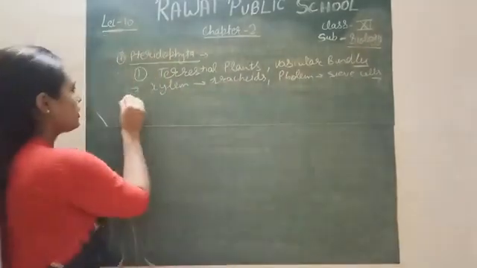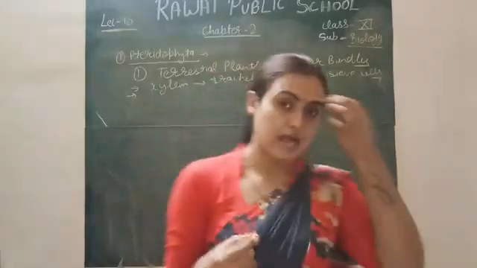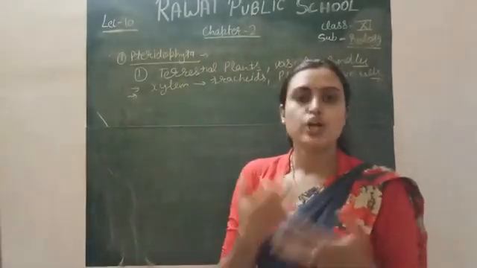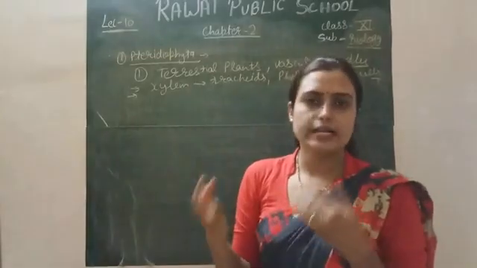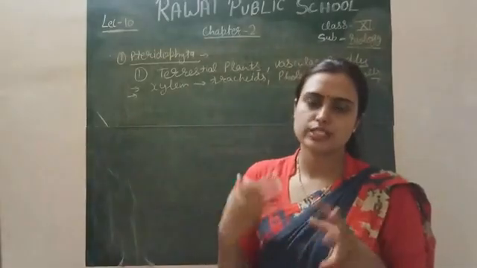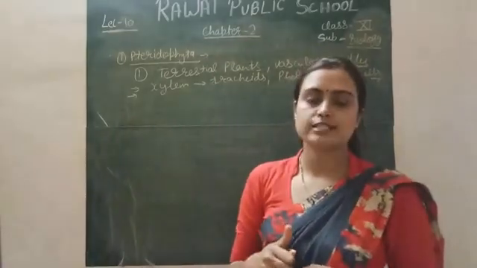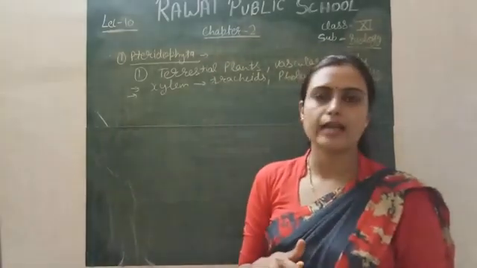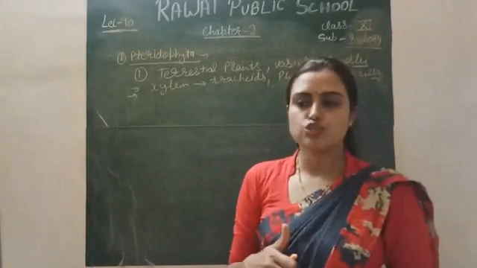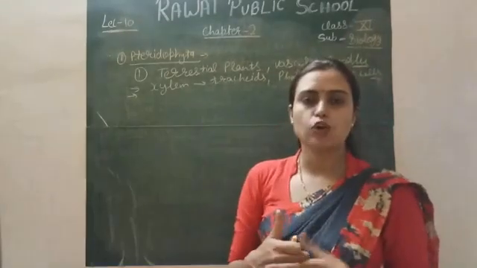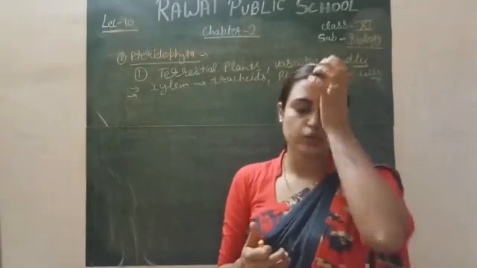Next, a very important point about these plants is that they have true root, stem and leaves, which are still absent in the Bryophyta and algae. Why are they called Pteridophyta? Pterido means the terrestrial.